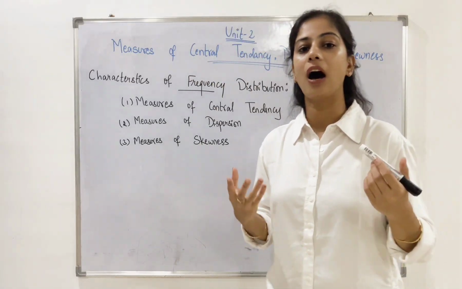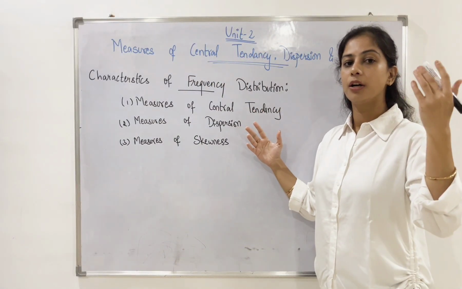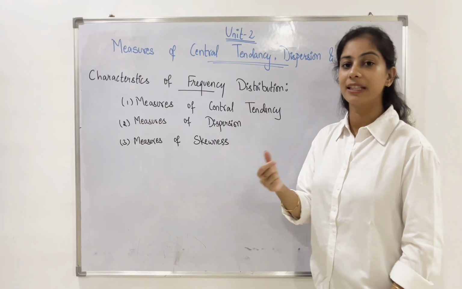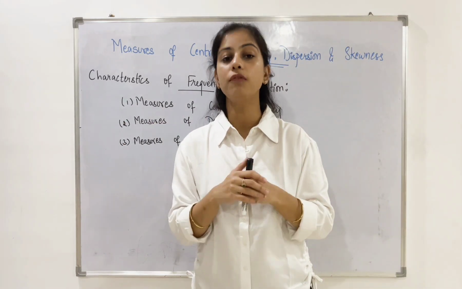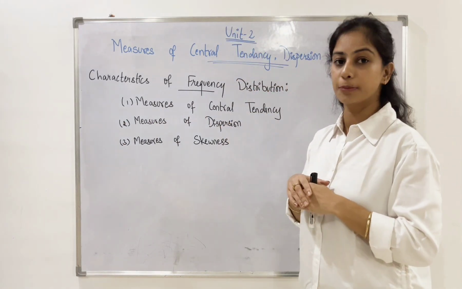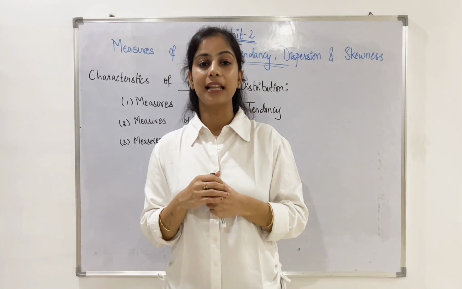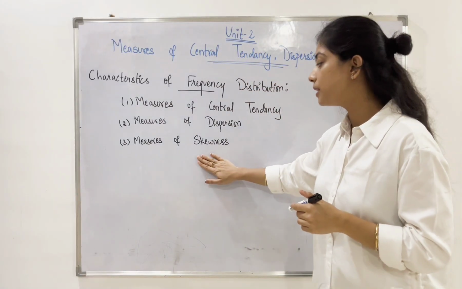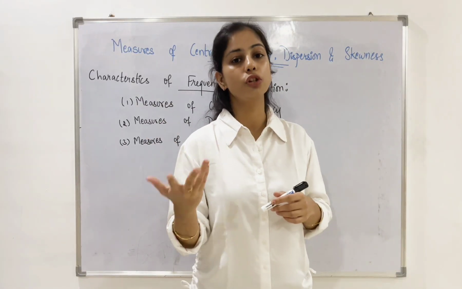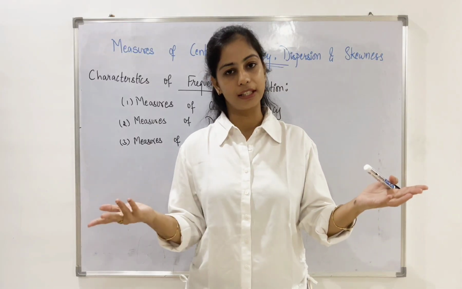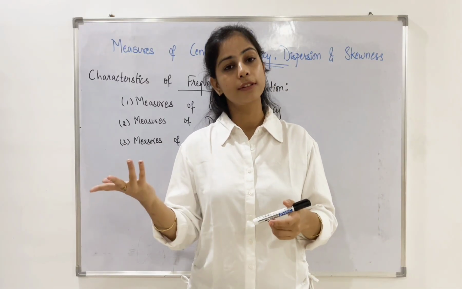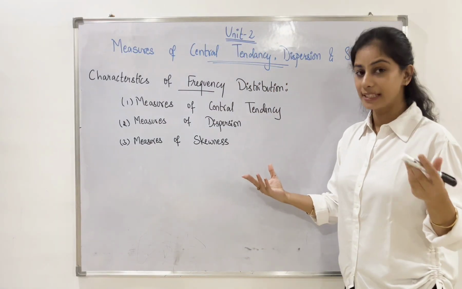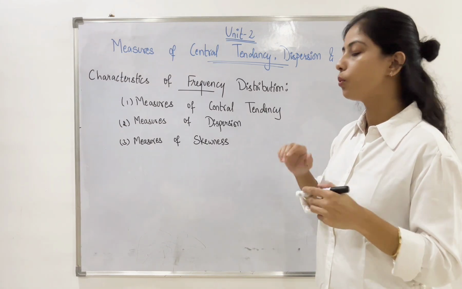In this, we will see how the data looks using the different methods. First one is central tendency. Central tendency is nothing but the central value of the entire set of observations. Second is dispersion. When we talk about dispersion, it is nothing but the variability happening from the central value. And the last one is skewness. How does the distribution look? Whether it is left skewed, right skewed, or you can also call this positively skewed or negatively skewed. We will see each one of them in detail, starting off with the first one.